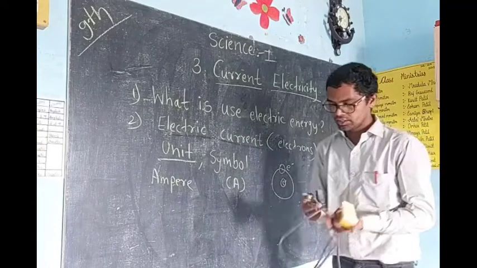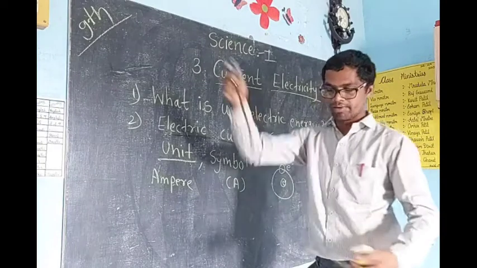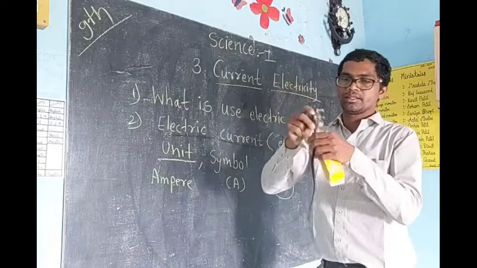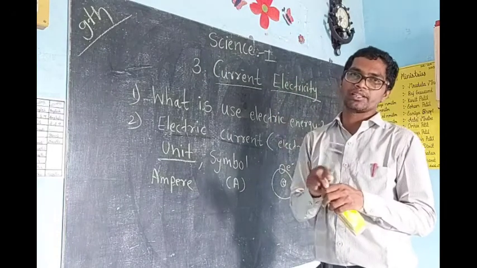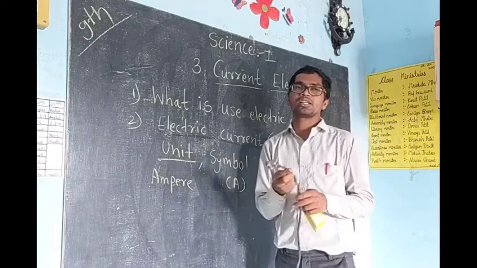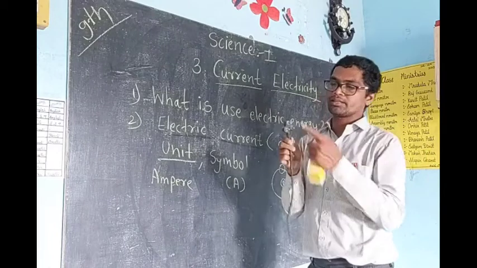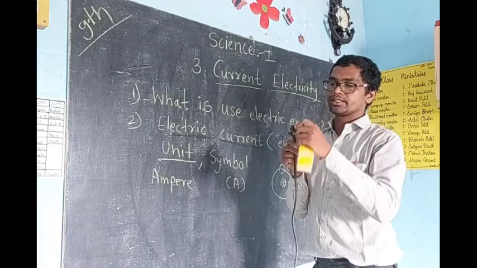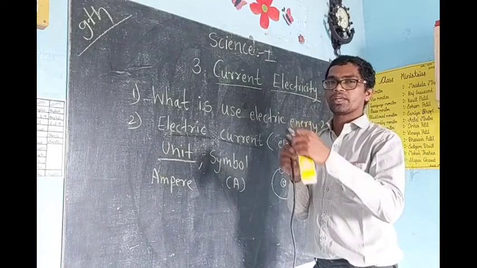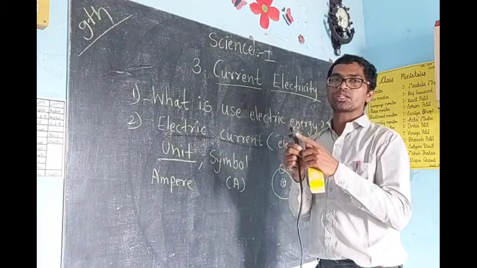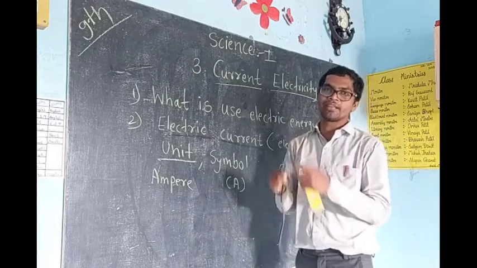Now if you observe properly, this wire is covered with rubber. This rubber is a bad conductor of electricity because rubber does not have free electrons. That's why it will not carry electricity. But see this metal, this is steel metal. This metal is a good conductor of electricity because this metal contains free electrons.